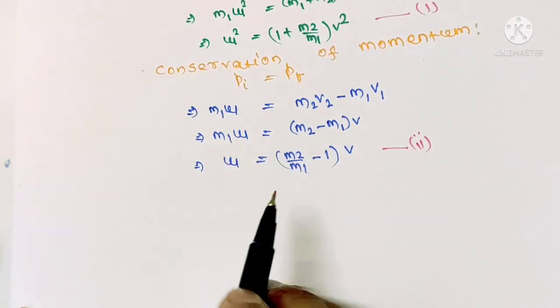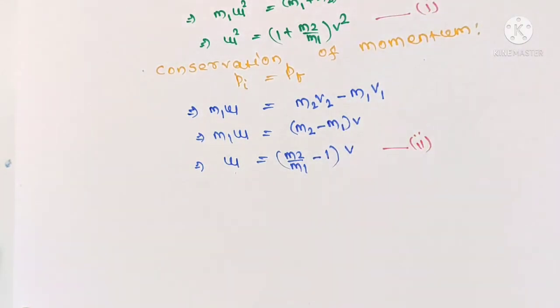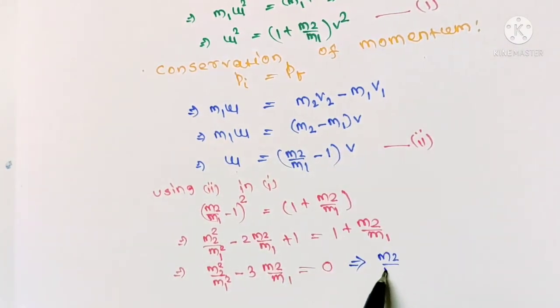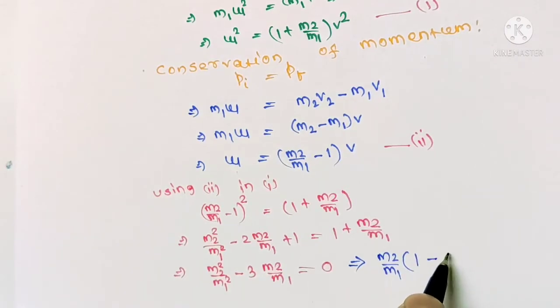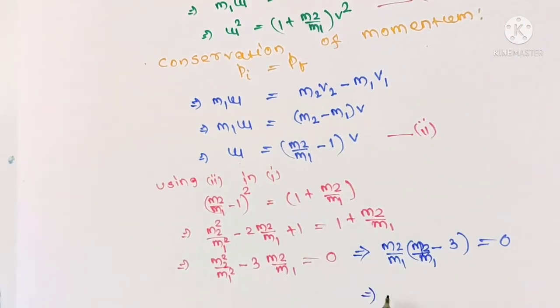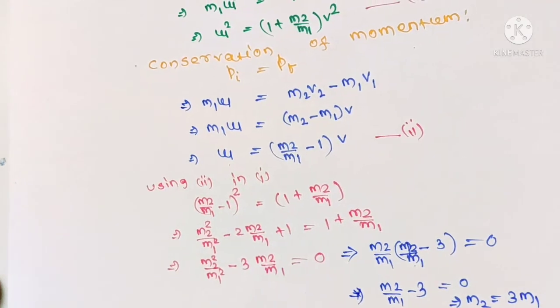Now using equation 2 in equation 1, you can find the relation between m1 and m2. So from here m2 by m1 minus 3 will be 0. So if we take m2 by m1 minus 3 equals 0, from there m2 equals 3 times m1. So your correct option is option 3.